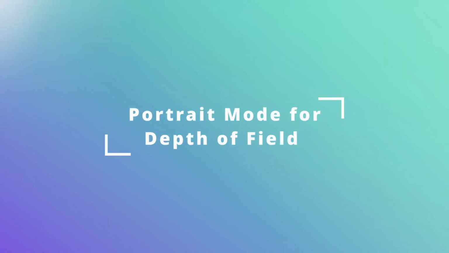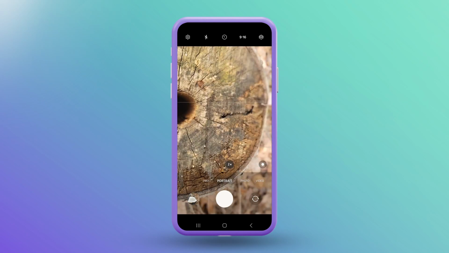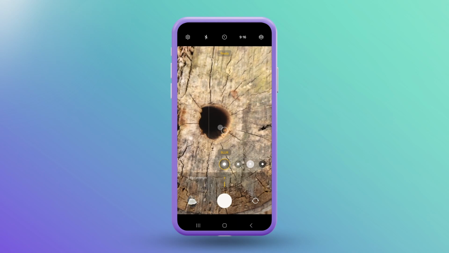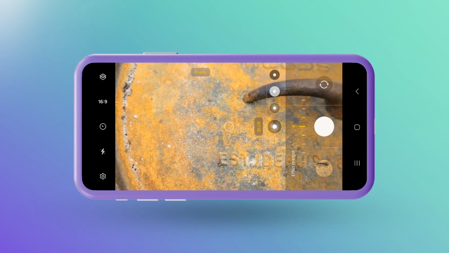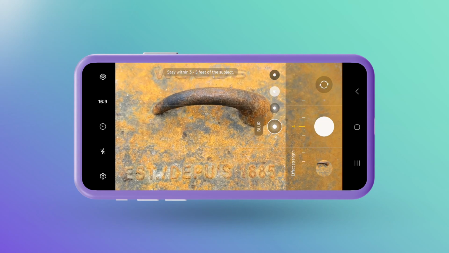Utilizing a shallow depth of field is a powerful technique that can enhance the impact of abstract images captured using your smartphone. A shallow depth of field allows you to selectively focus on a specific subject while blurring the background and foreground elements. This selective focus draws attention to the main subject, creating a sense of depth and dimension within your image. By isolating the subject from its surroundings using blur, a shallow depth of field can make the subject stand out prominently within the frame.